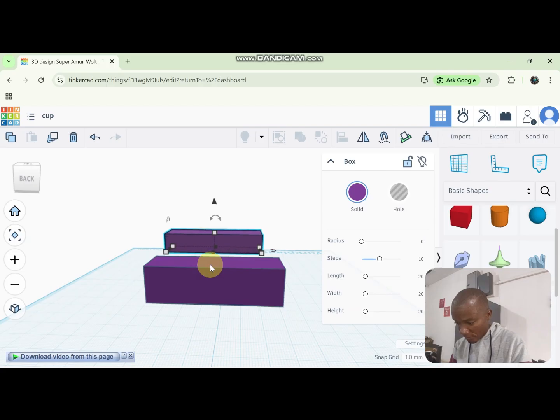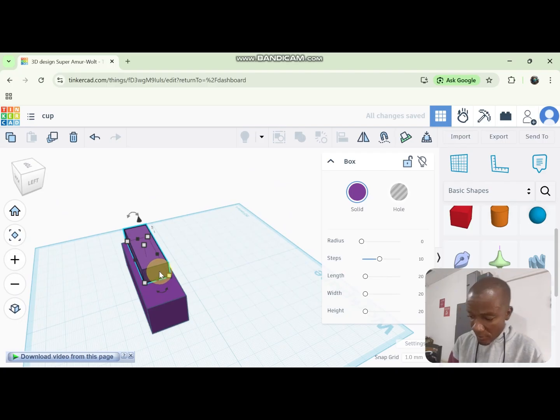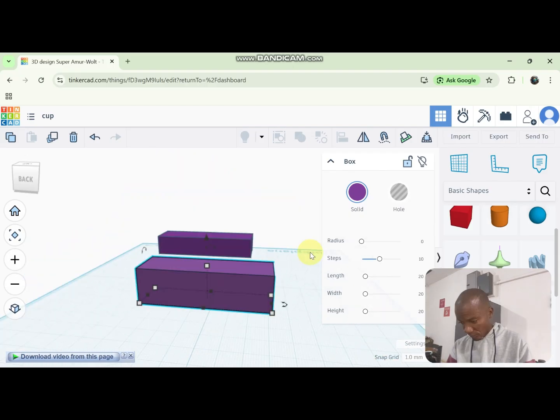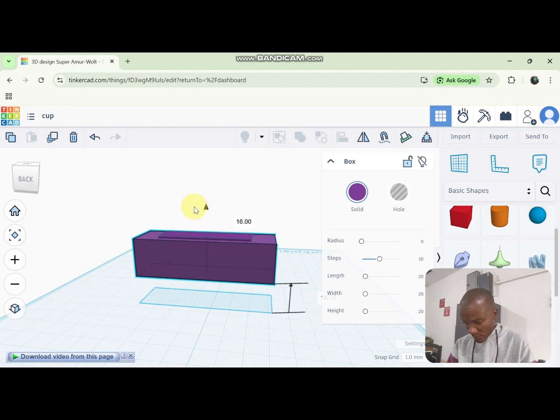I'm going to raise this one. So I'm raising it.